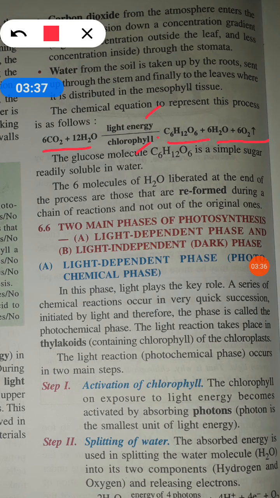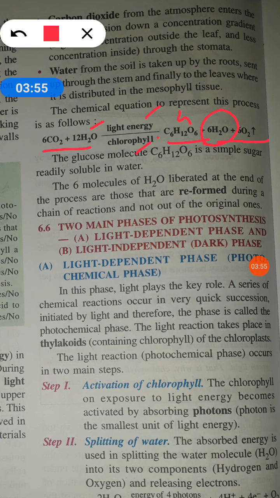So we use 6 carbon dioxide, 12 H2O, we get glucose, we get 6 H2O and oxygen. Now this 6 H2O which we are getting back on the product side is not the original water which was taken. This water is reformed during the process of photosynthesis.